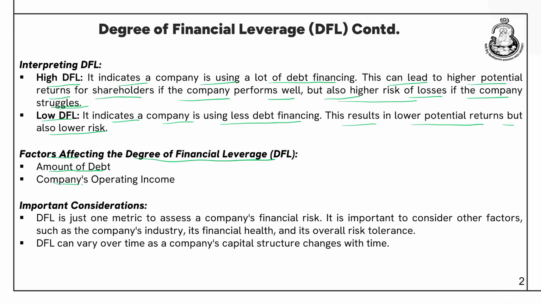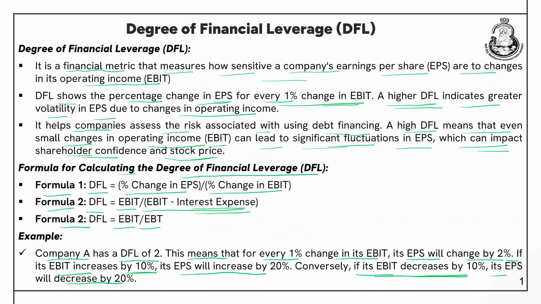And the next is the company's operating income, that is EBIT. It is clear from the formula, if you increase the EBIT, obviously the degree of financial leverage will also increase with the increase in EBIT. So, either the company can increase its EBIT, or if the company employs more debt and pays more interest, in that case this EBT will reduce, and obviously DFL will increase.